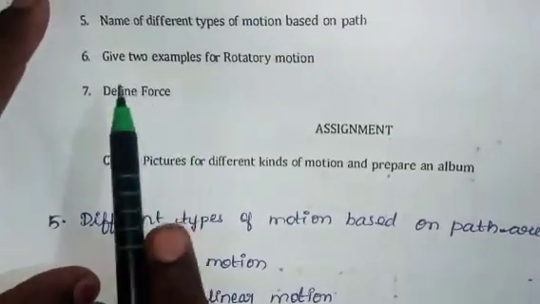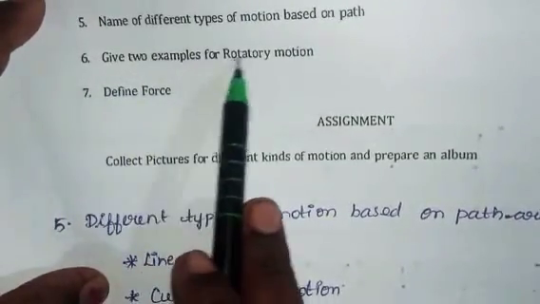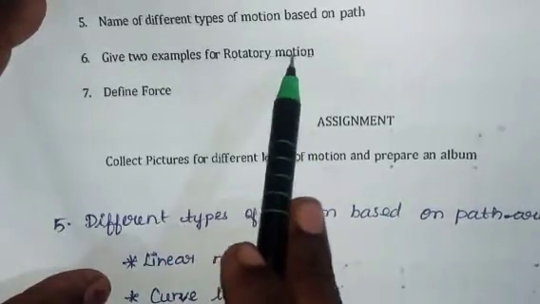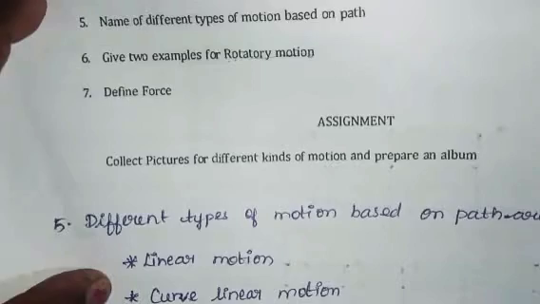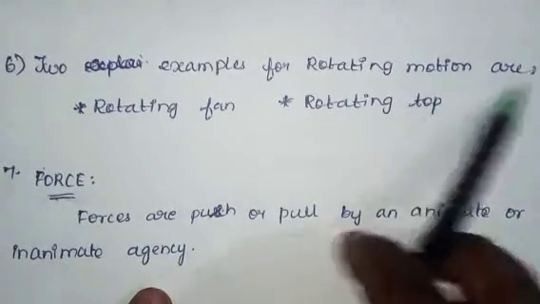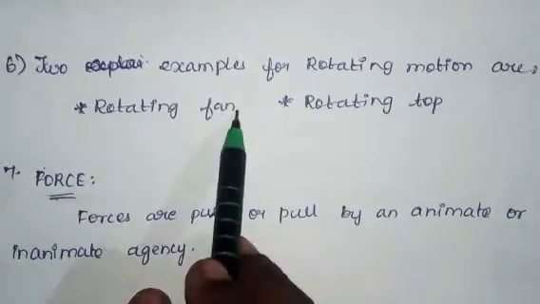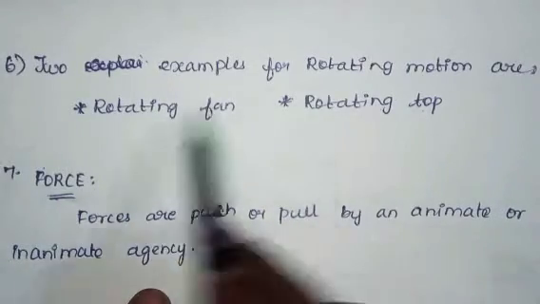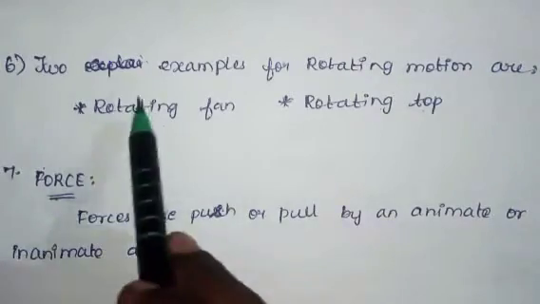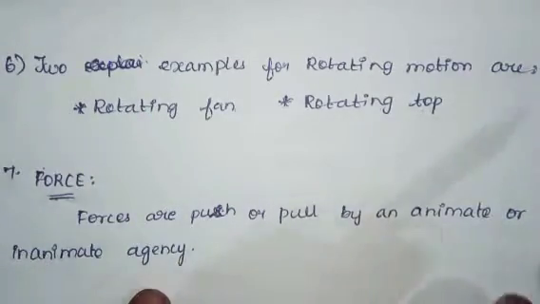For sixth question, what they are asking, give 2 examples for rotatory motion. So 2 examples for rotatory motion are rotating fan, rotating top. So the fan rotates and the top also rotates, right? We have completed.